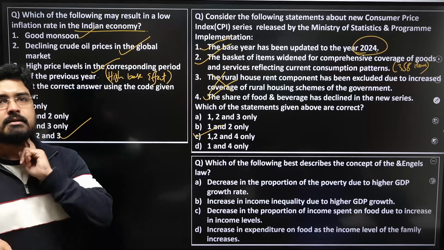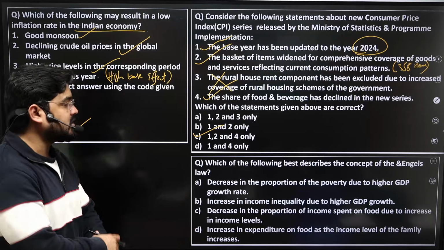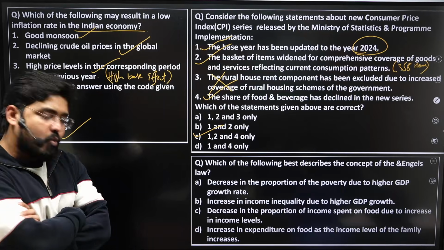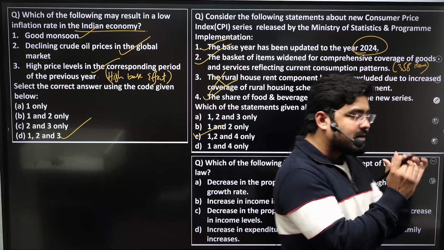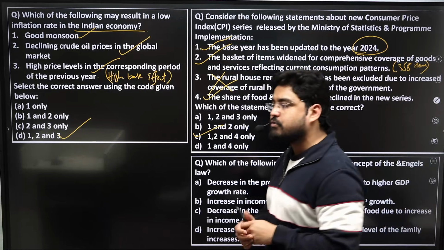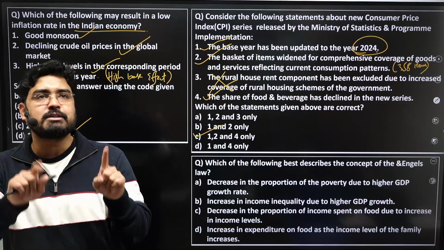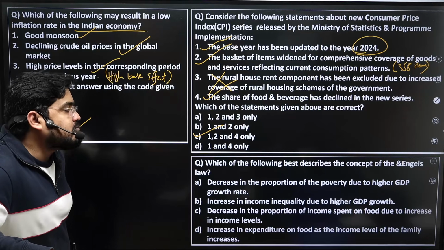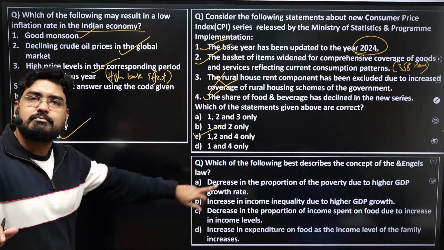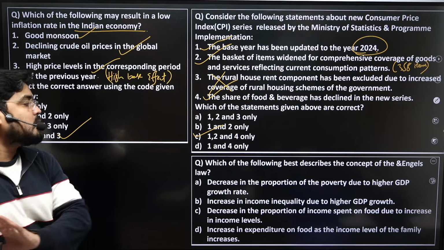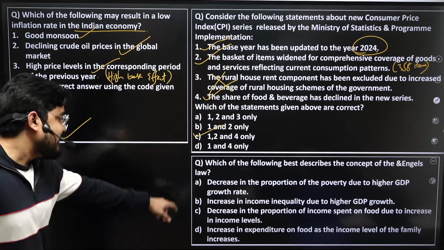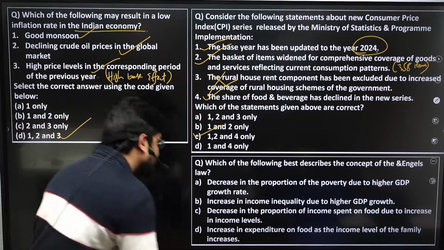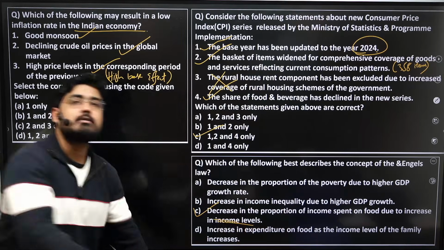Right. Next, a question on Engel's law. Which of the following best describes the concept of Engel's law? What is Engel's law? When income levels increase, the share of food expenditure in the total consumption expenditure is going to be reduced. Decreasing proportion of poverty due to high GDP growth rate: wrong. Increasing income inequality due to high GDP growth: wrong. Decrease in the proportion of income spent on food due to an increase in income levels is the right answer.